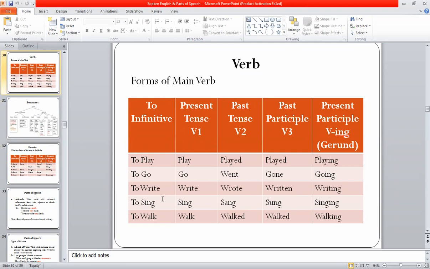So we'll discuss it with an example. To play, its present form is play. Its past form is played. Its past participle form is played, and its VING or gerund form is playing. When we add ing to the verb, it becomes the V4 or VING form.